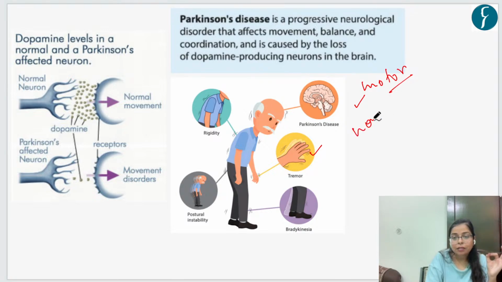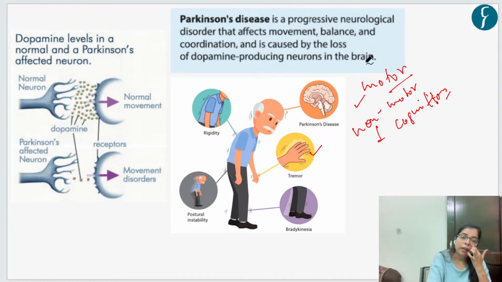Secondly, this is also associated with non-motor issues. The non-motor issues are related to certain functions like cognition, that is, there would be memory loss and speech impairment. So these are certain non-motor symptoms, right? Now, why does this disease happen?